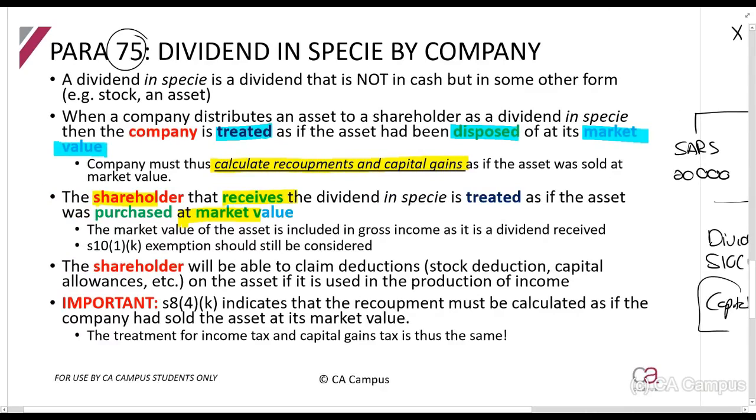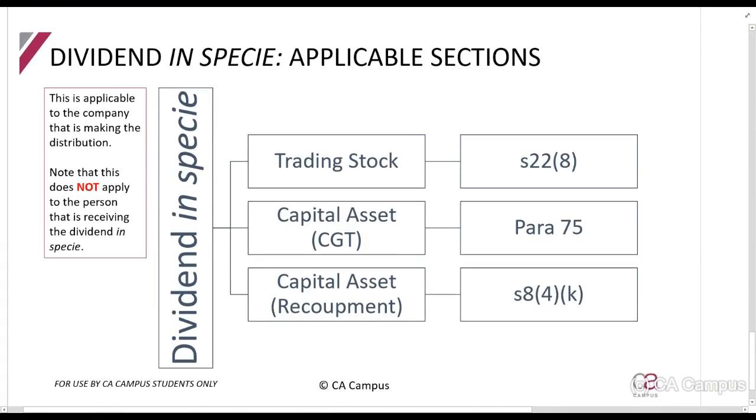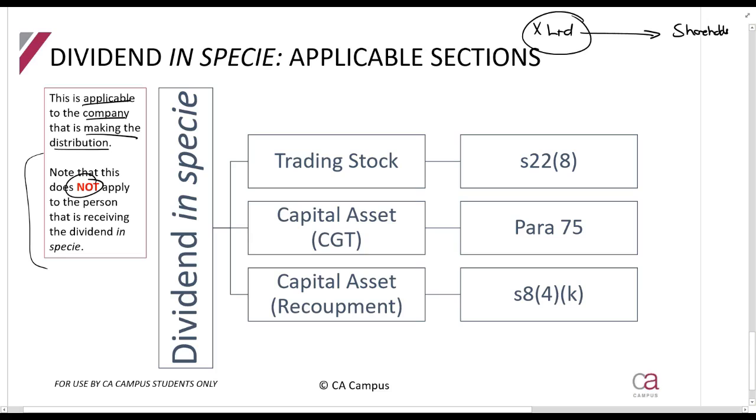Right. So paragraph 75 is the 8th schedule section that tells you to dispose of it at market value. Section 84K is the section that tells you how to calculate the recoupment, and it also tells you to treat it as if it's sold at market value. So they run hand in hand with each other. So just to remind you, this is applicable to the company that is making the distribution. It is not applied to the person who is receiving it. Make sure you see whose side we're looking at. So now we're saying X Limited gives a dividend to a shareholder. We are looking at what happens to X Limited when it gets rid of the asset.